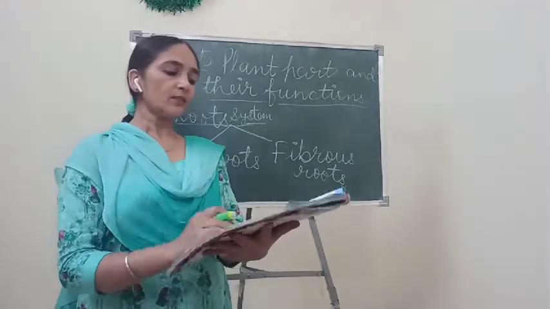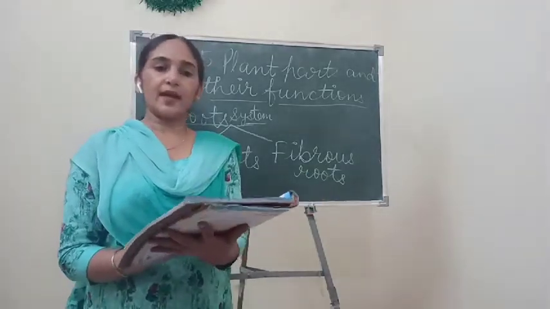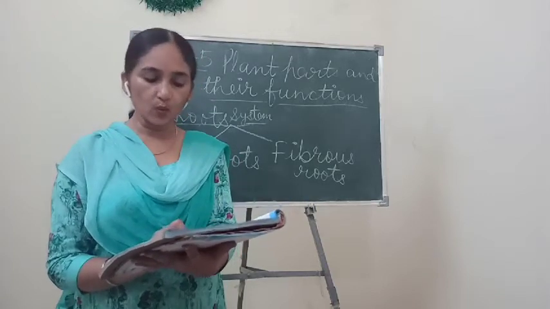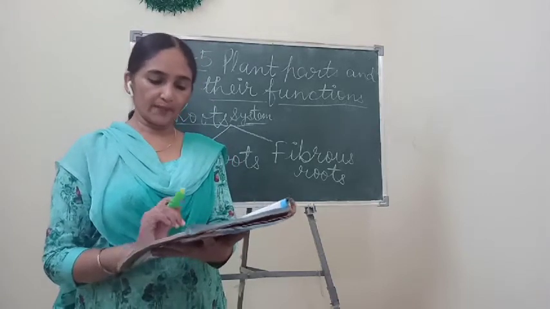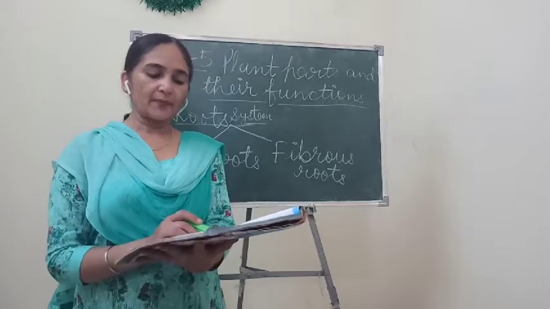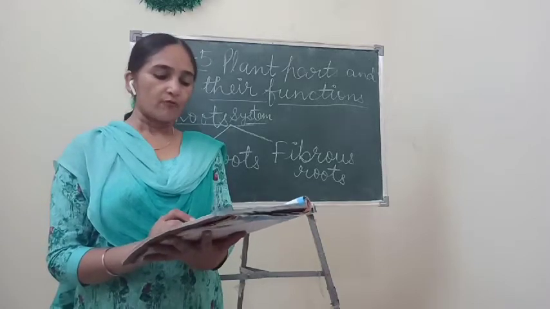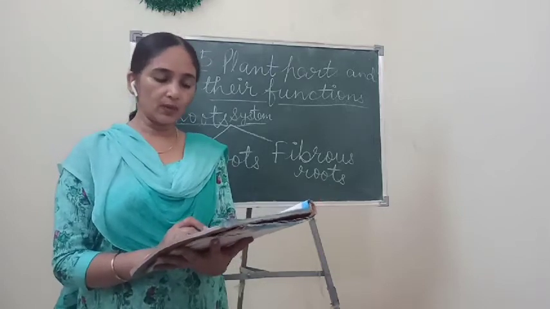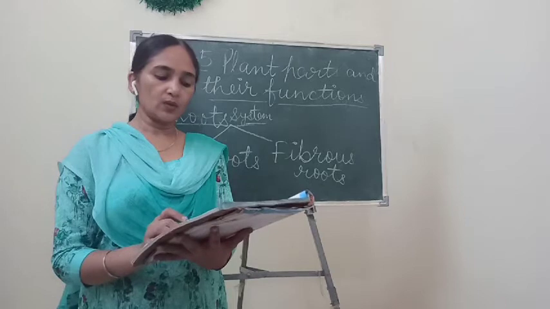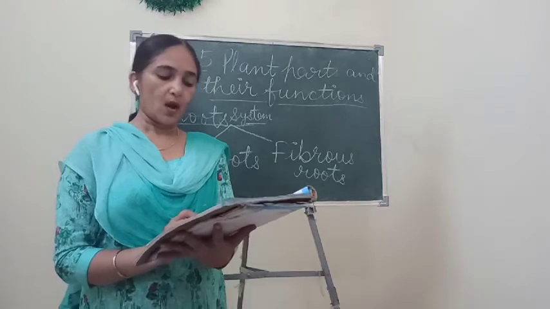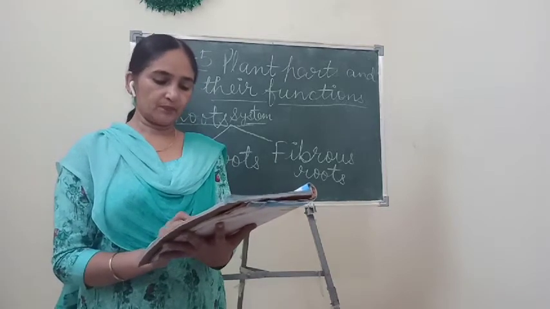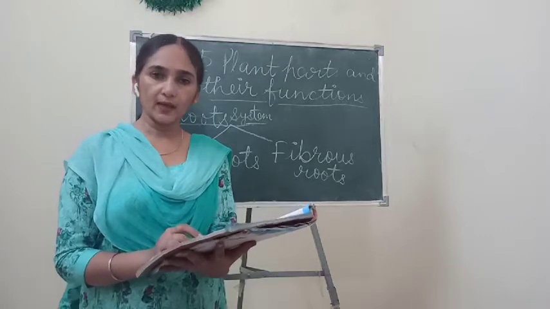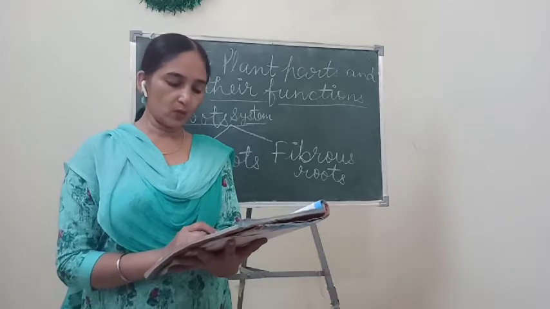See, in the taproot system, the plant has a main root called the taproot. This taproot grows vertically downward in the ground and gives out limited branches on all sides. These branches are called lateral or side roots.